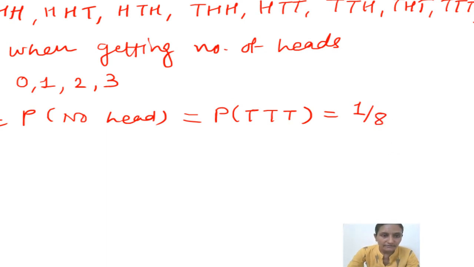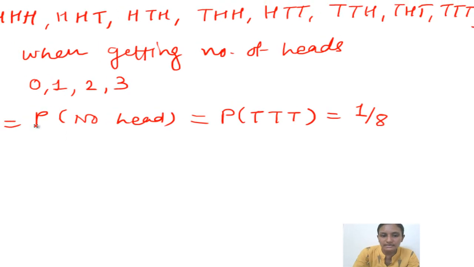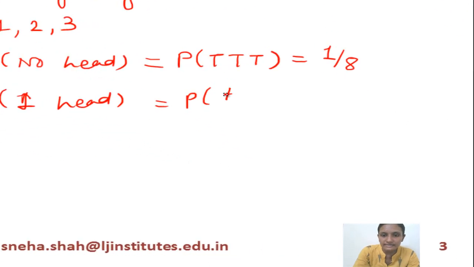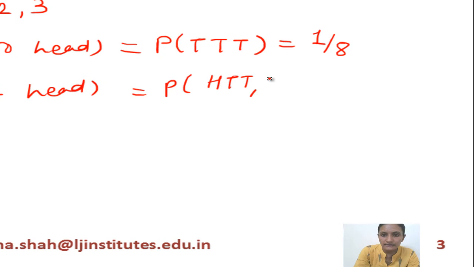Similarly, if we find probability of X equals 1, it means one head occurrence. So we can say there are 1, 2 and 3 possibilities for one head occurrence. The outcomes with one head are HTT, TTH and THT.